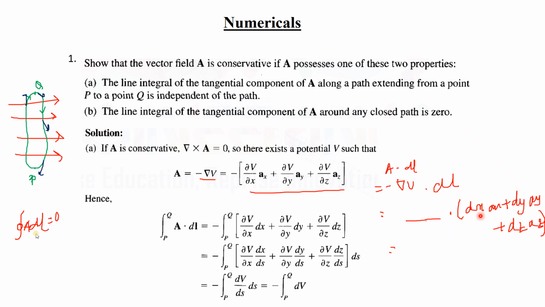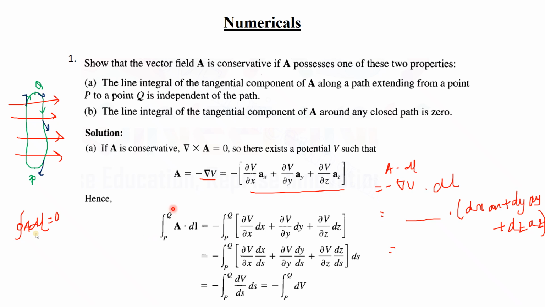The dot product of this vector with this vector dl: dx will be multiplied with dv dx, or del v del x, because they have the same unit vector. So the result will be del v del x dx plus del v del y dy plus del v del z dz, because the unit vector x multiplied with unit vector y or z is 0. So this is the output.